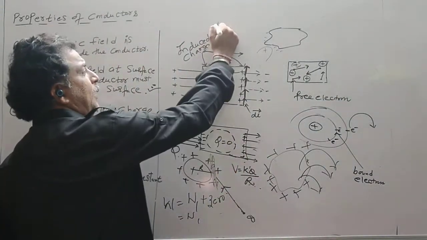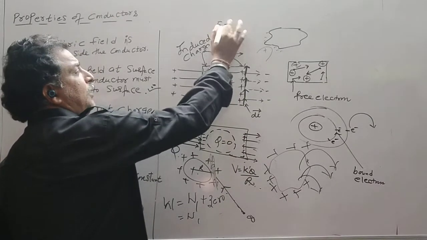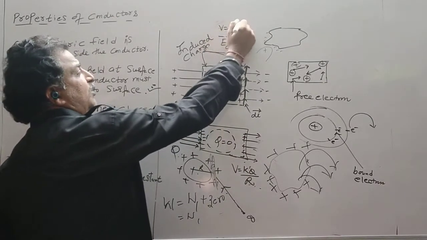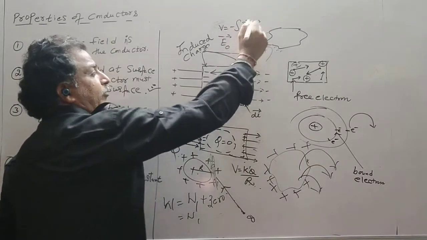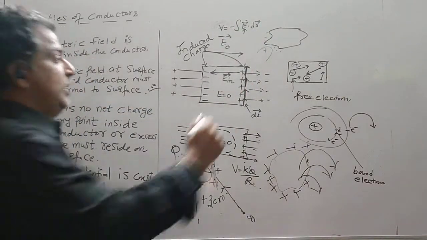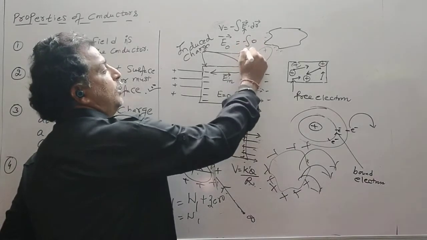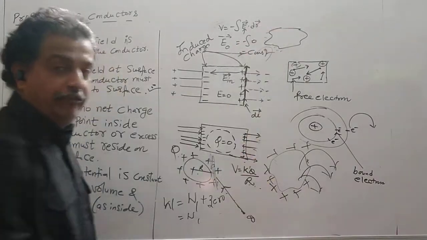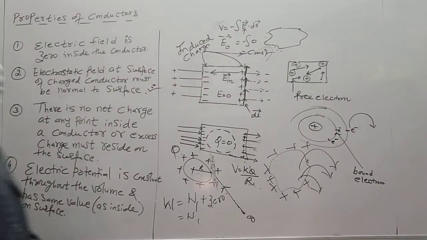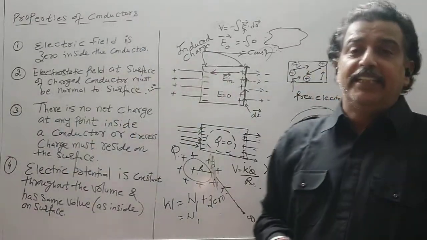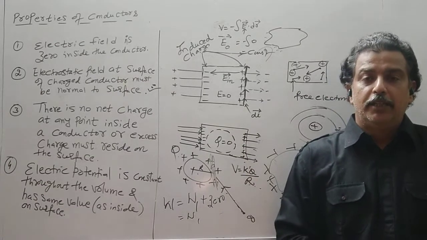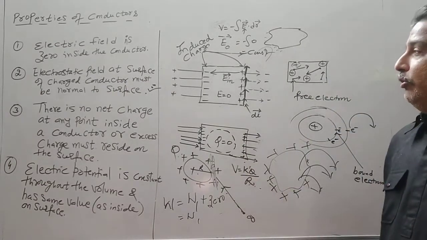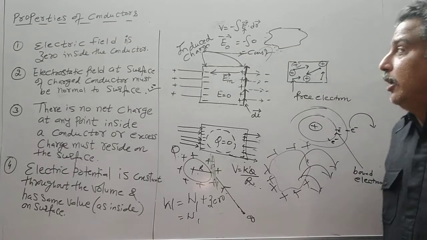Also, you can say the potential was defined as minus integration of E dot dr. So now if the electric field intensity is zero, the integration of zero should be some constant value. So this we can prove by the formula E is equal to minus dV by dr. Now if there is no field, the integration of zero will lead to a constant potential.